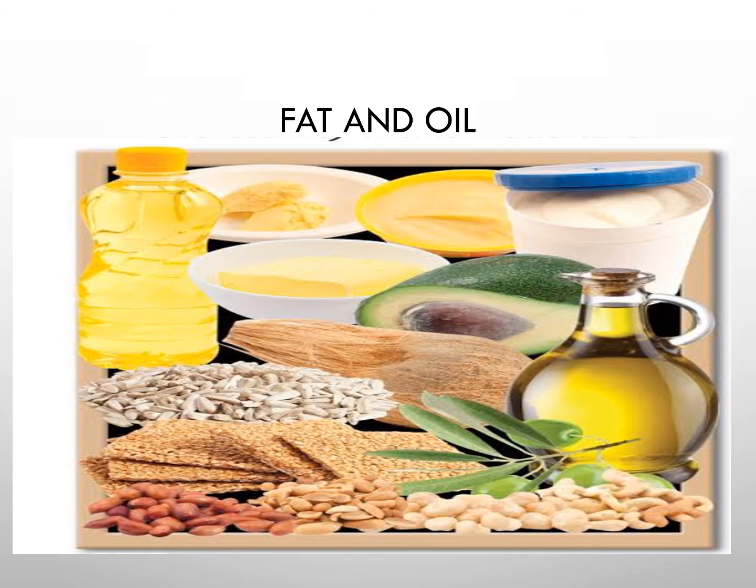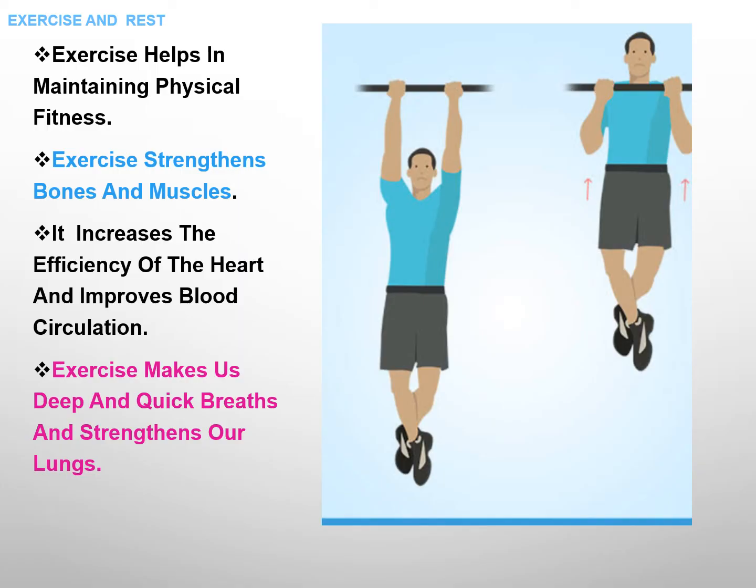So we have discussed the different groups of food. What are they? Bread and cereal group, vegetables and fruit group, milk group, meat or pulses and beans, and fats and oil. Okay, then we will move on.